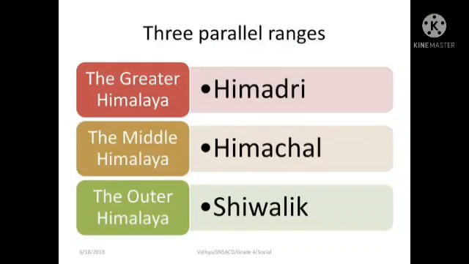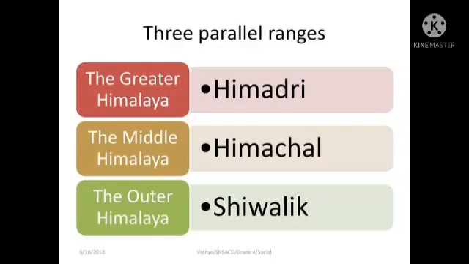Children, do you know the Himalayas have 3 mountain ranges that run parallel to each other? So, what do you mean by the word parallel? It is nothing but side by side and having the same distance continuously between them. So the 3 mountain ranges also have the same distance between them.